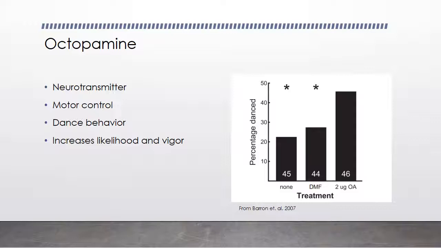If you look at this graph, you'll see that in this treatment, which is the treatment with octopamine, a much larger percentage of the sample danced as opposed to these other two treatments, which are bees that have not been treated and bees that were treated only with DMF, which is the chemical they put the octopamine in to apply it to the bees. So these are both just control treatments.